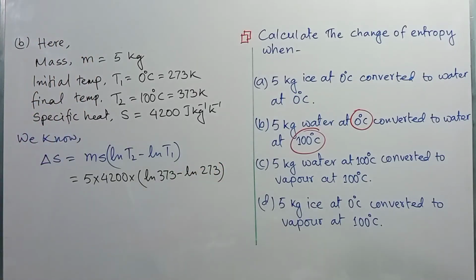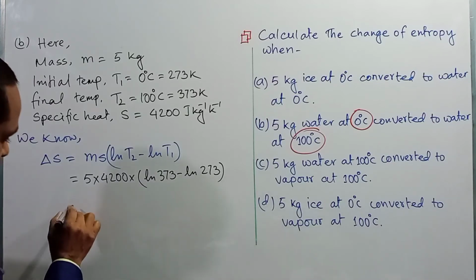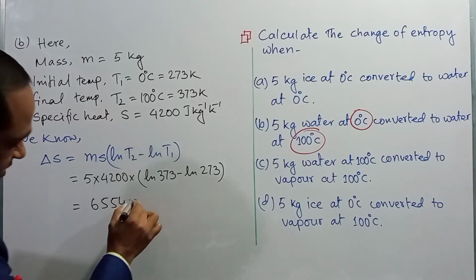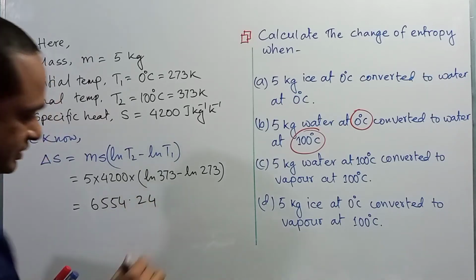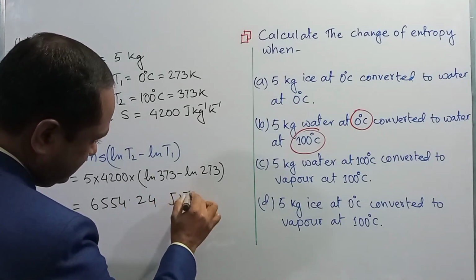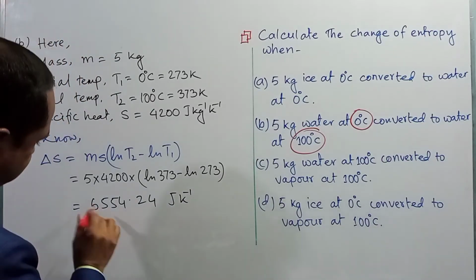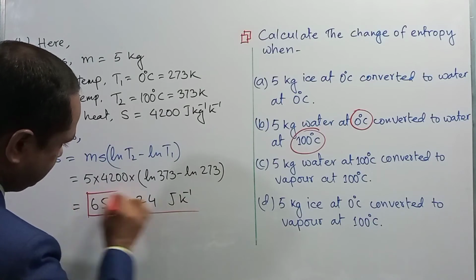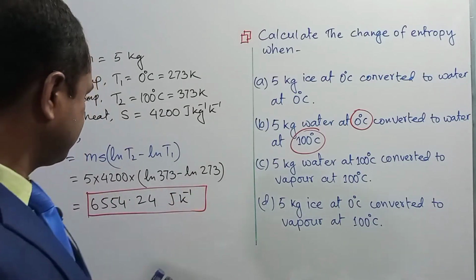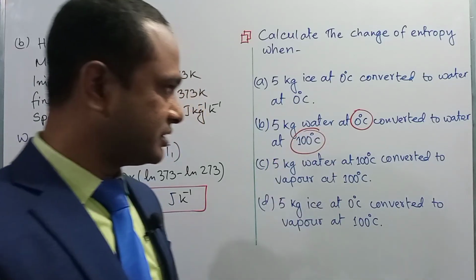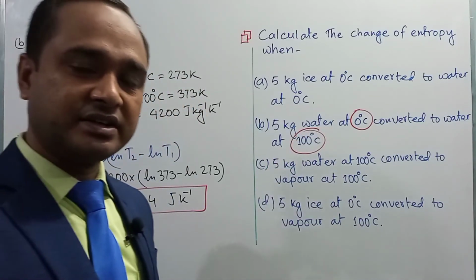And after the calculation you will get 6554.24 joule per Kelvin, right? So dear student, this is the change of entropy in conversion of water at 0 degree to water at 100 degree Celsius.